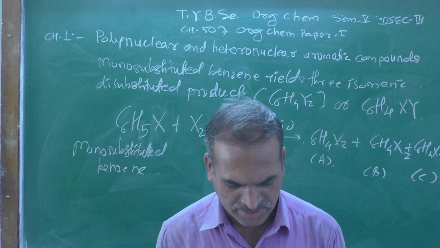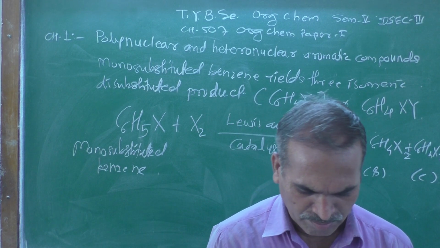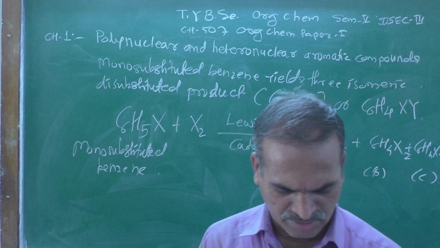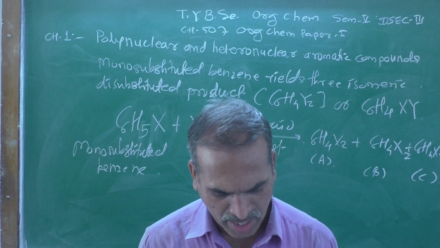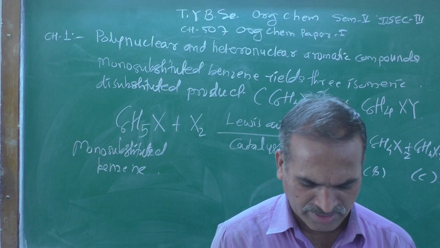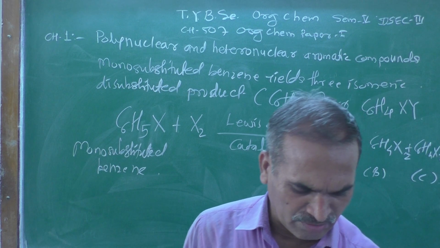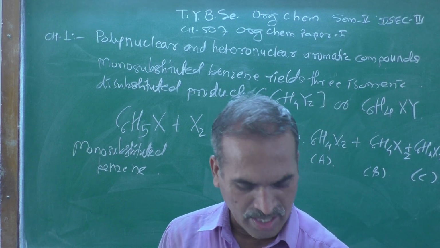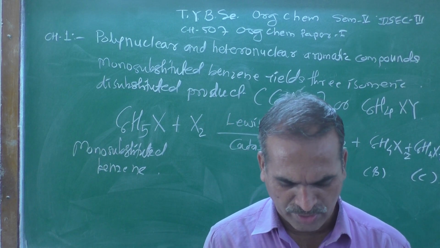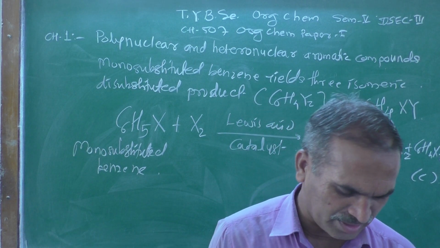Although it has 6 identical hydrogen atoms, the monosubstituted derivative of structure 4 cannot have 3 non-equivalent hydrogen atoms, and it cannot give 3 isomeric disubstituted products. Hence, structure 4 is rejected for benzene.